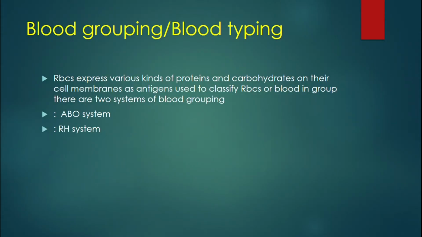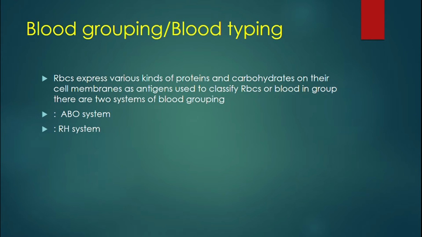Today our topic is blood grouping or blood typing. What is blood grouping? First of all, see the simple definition of blood grouping. RBCs express various kinds of proteins and carbohydrates on their cell membrane as antigens. Means RBCs have various kinds of proteins and carbohydrates that they express on their cell membranes, and those carbohydrates and proteins are used to classify them into groups.